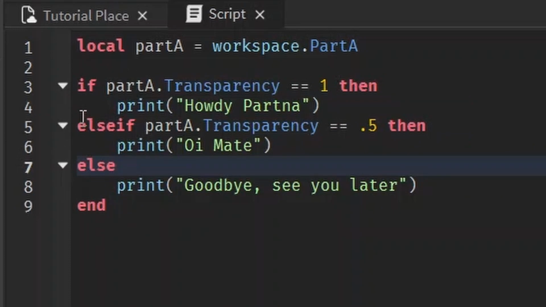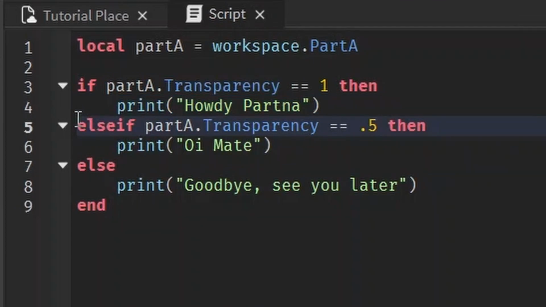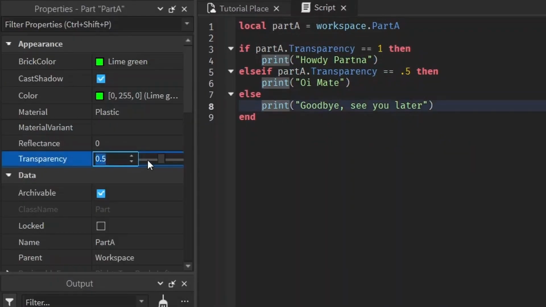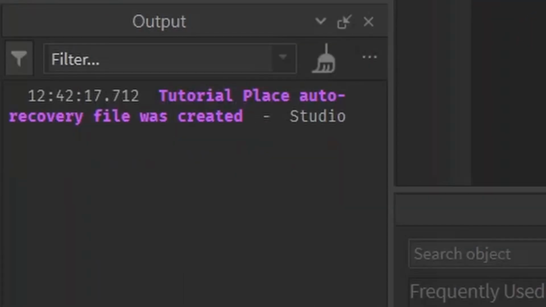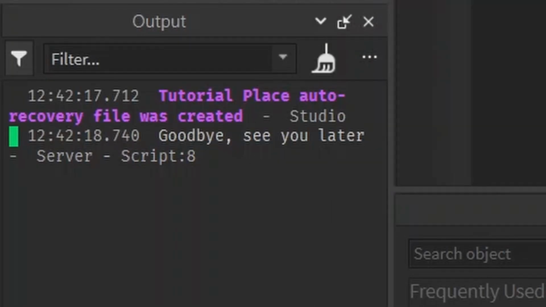So as you can see, it's going to check, is it equal to 1? And if it is, it'll print this. If it's not, it'll move on to the next condition. Is it equal to that? If it is, it'll print this. If it's not, it'll go to else. And this else, it doesn't matter if it's 0.75, it doesn't matter if it's 0.05. It's going to print this out no matter what it is. If it's not equal to any of these prior conditions, it's going to print out whatever we told it to in the else statement. This is like a catch-all for other scenarios.